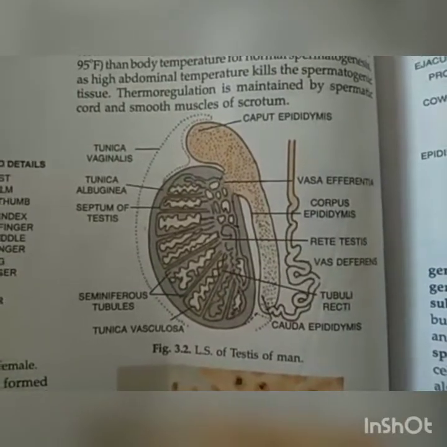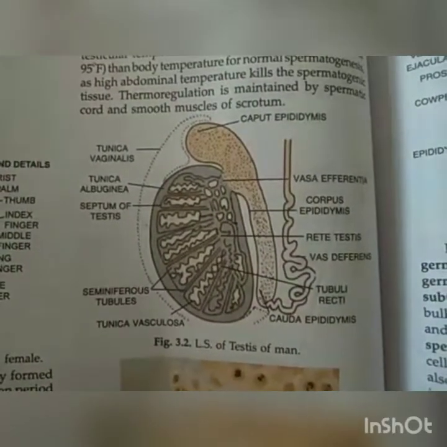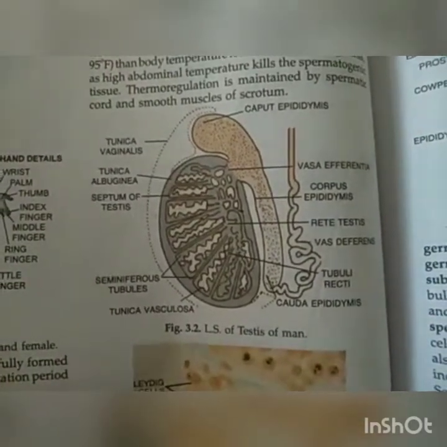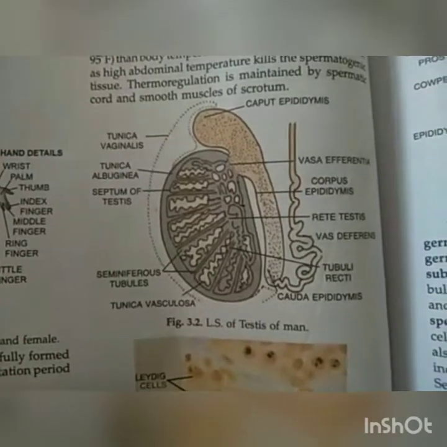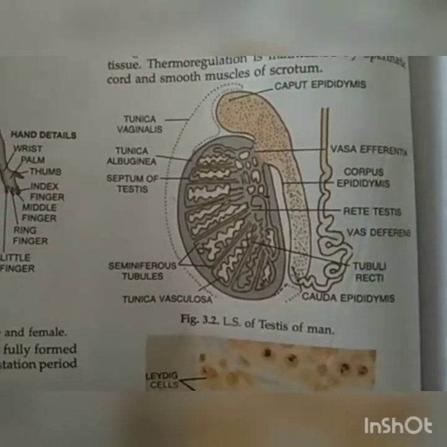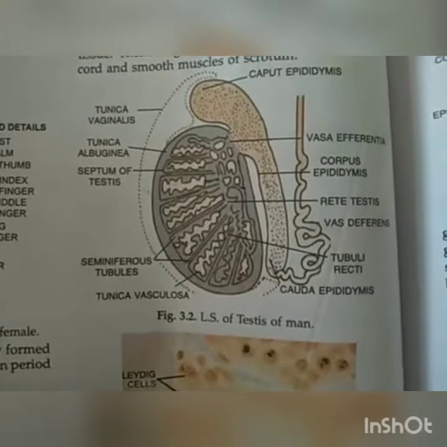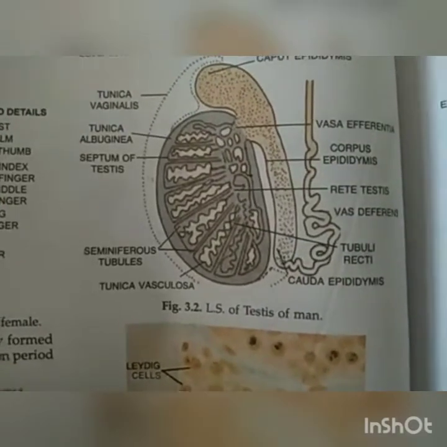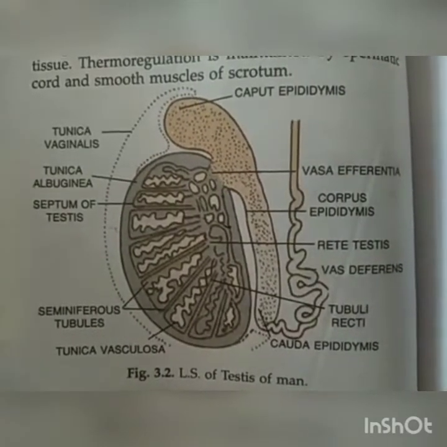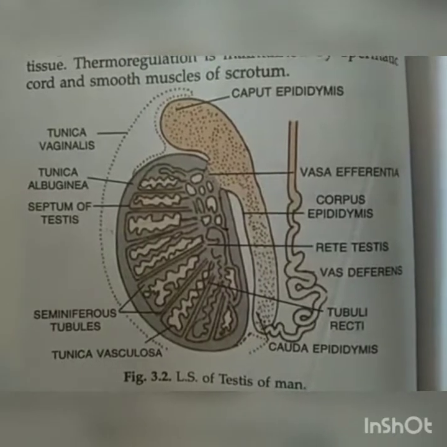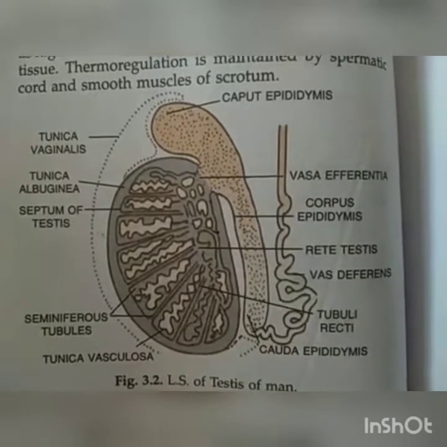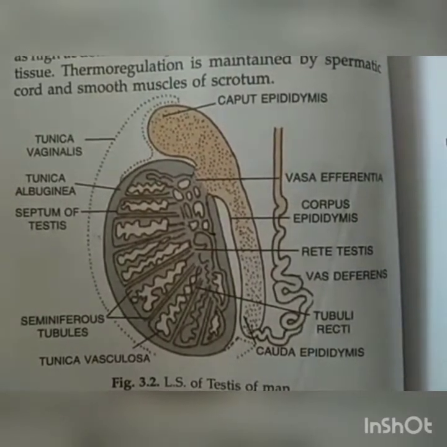So, as I explained to you all the external and internal layers of the testes, now we move on to a kind of network that originates from the upper part of the testes, that is said to be the vasa efferentia. Okay, so after the testicular lobules, the first branching or network that arises above the testis is called vasa efferentia. Next, as I told you, from the upper region of the testis, three parts of the epididymis arise. First, the upper one, is caput epididymis. Second, the middle one, is corpus epididymis, and third, the last one, is cauda epididymis.